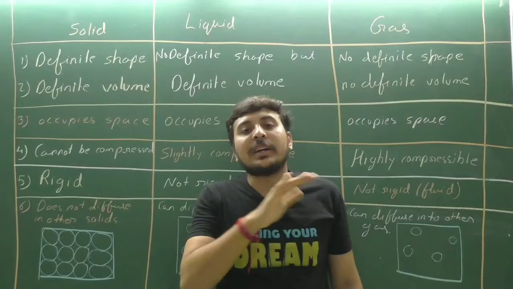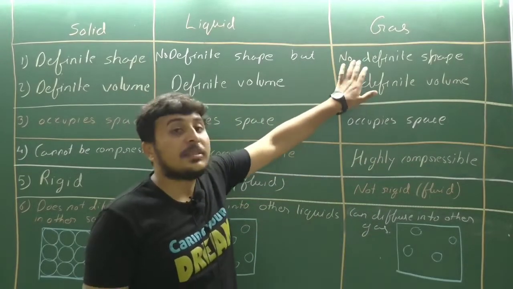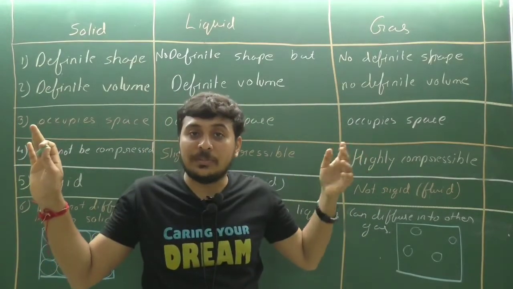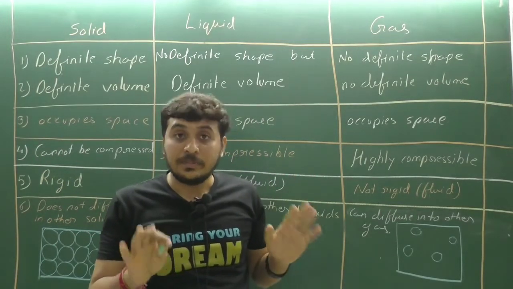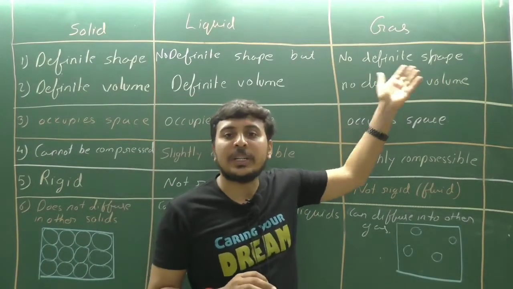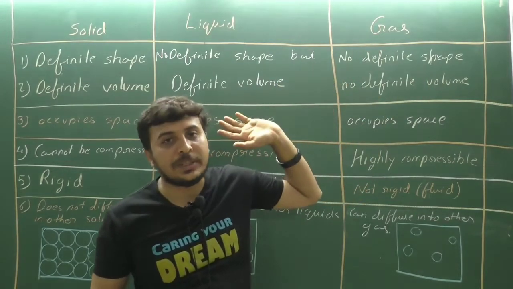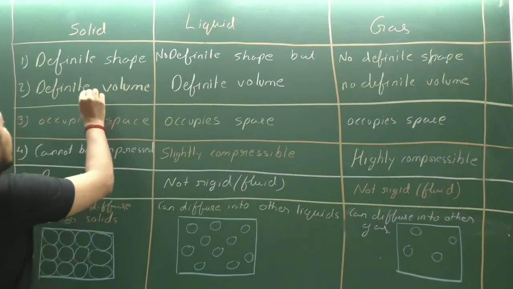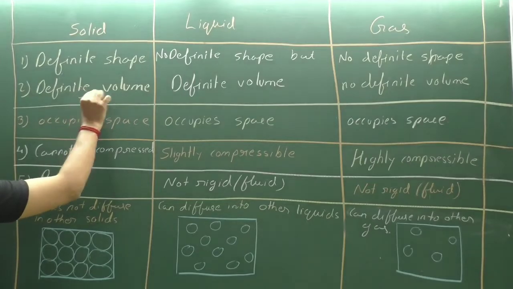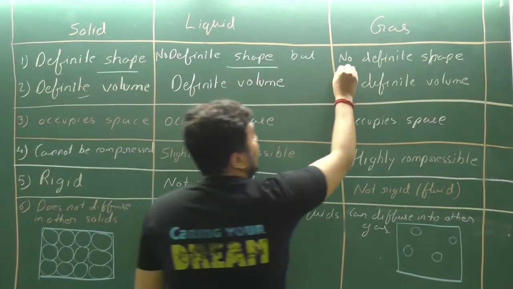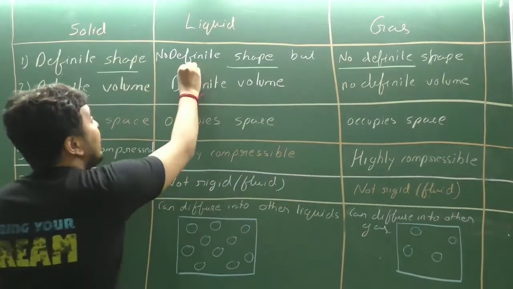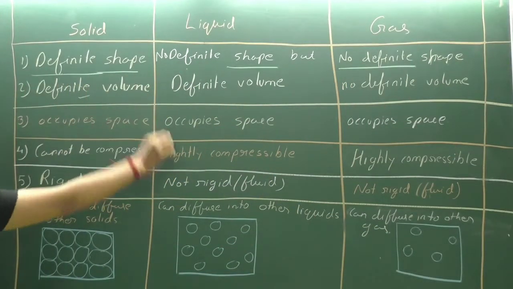They take the shape of the container. Gas also has no definite shape at all. Clear? It will also occupy the shape of its container. So gases also do not have a definite shape, similar to liquids. So the first property was shape: solids have a definite shape, liquids and gases do not.